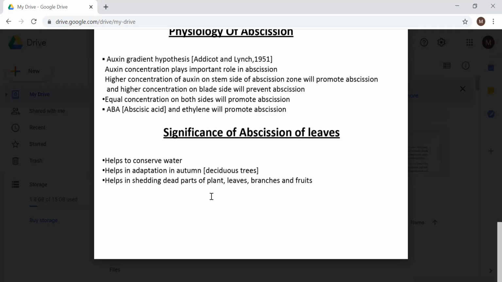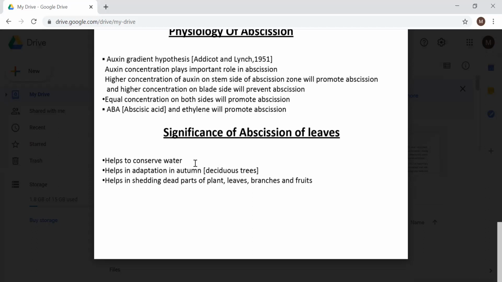Then we have seen in mango, in eucalyptus and in many evergreen plants, leaves, branches, twigs fall down. Then these branches, leaves and twigs will fall on the ground and be decomposed by bacteria. They will be decomposed into an amorphous matrix, which will be added to the soil. And this will increase the fertility of the soil.